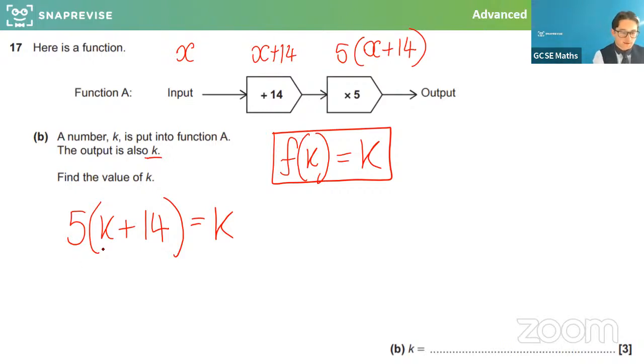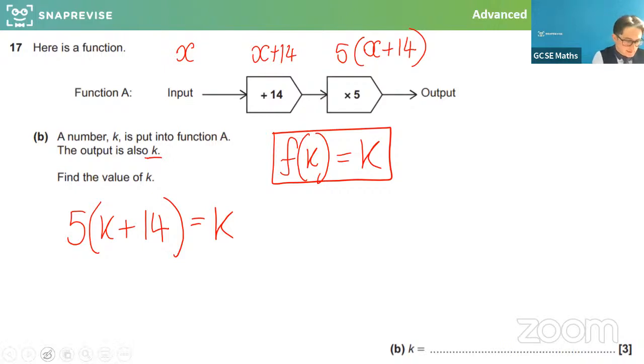So if I expand this bracket, okay, let me reiterate the question, because it is more confusing. Absolutely, a number they're calling k, we can call it whatever we want, is put into this function. The output is the same number.